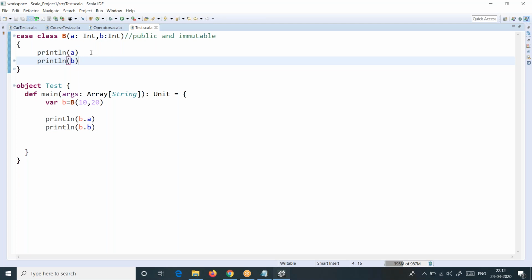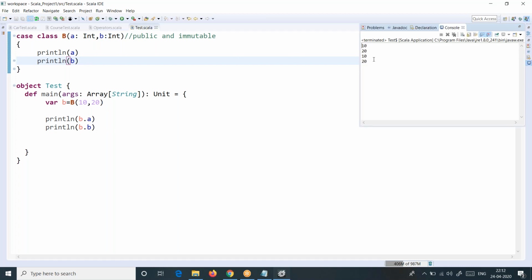But anyhow, as we are just in the very beginning stage, we are just trying to understand it in a little simpler way. Okay, but let us print it now. We got the data, which means we can access data of the case class outside the case class, because the members are public, but we cannot modify them because they are immutable.